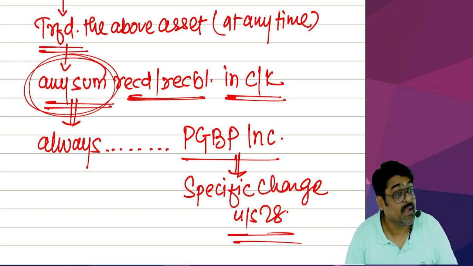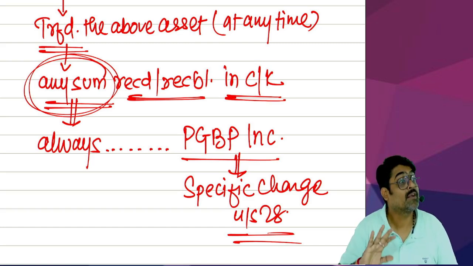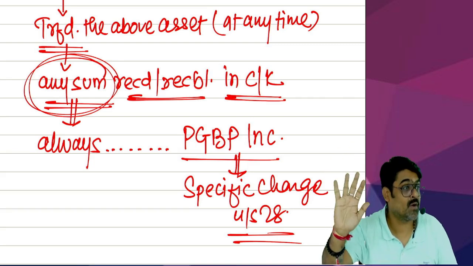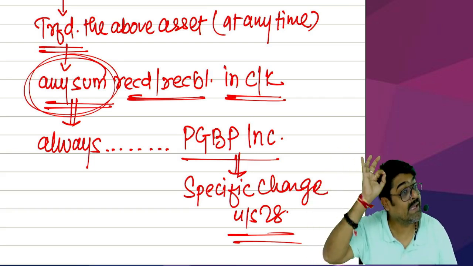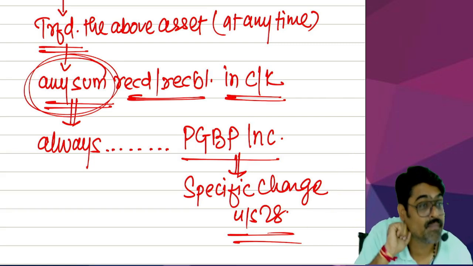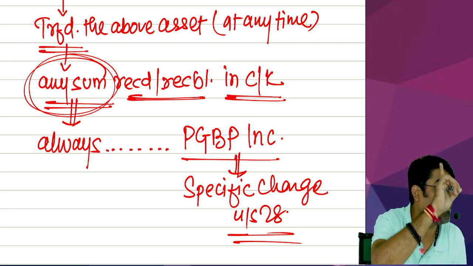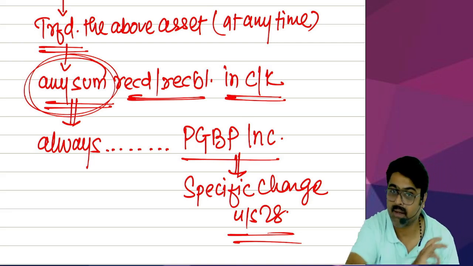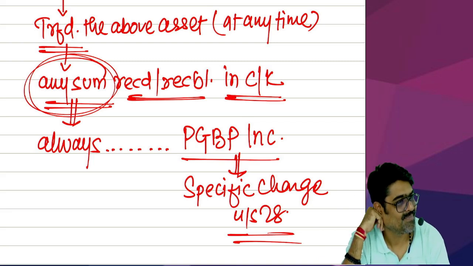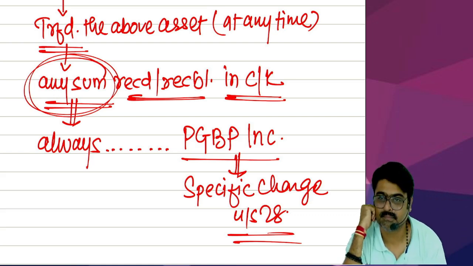That sum can be less than the cost allowed, equal to the cost allowed, or more than the cost allowed. We don't care. Any sum which you will receive. In the third example, 55 lakhs will be treated as your business income only. No capital gain will arise here. Entire amount will be taxable as your business income of your specified business.